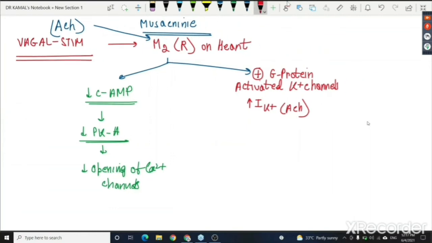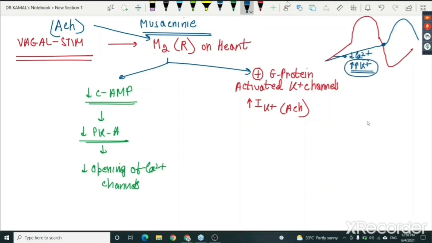Now please understand, if this was my normal pacemaker potential, and in this phase you decrease the calcium and increase another type of potassium channel opening, now naturally potassium will keep on going out, so it will take a long time to reach the threshold. Why? Because I have opened the potassium channels.